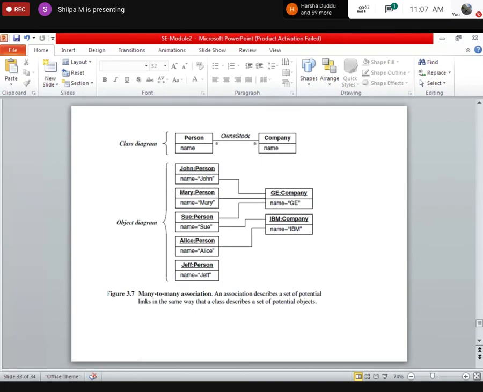I will give you examples again in the next class and let you know. Okay? Yes, owns stocks. Correct. That's why we say the class which is associated with the association. Association is owns stock.